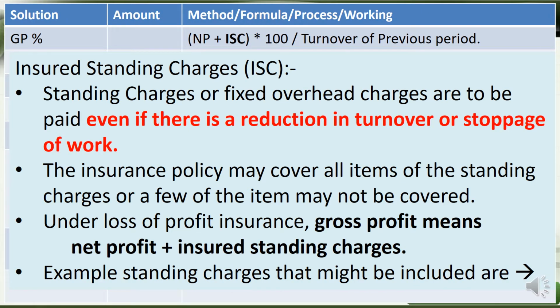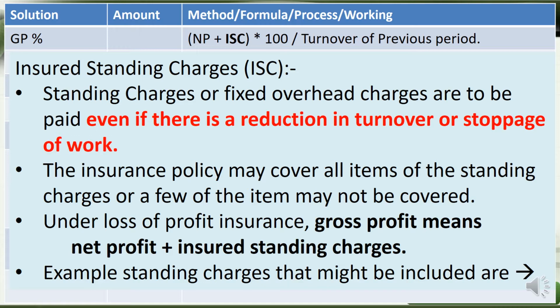Okay, the next item for the purpose of gross profit percentage calculation is insured standing charges. Standing charges are fixed overhead charges that are to be paid even if there is a reduction in turnover or stoppage of work. Even if the business is stopped, these charges continue. We will see what the items are, for example salaries and other things, in detail in the next slide.